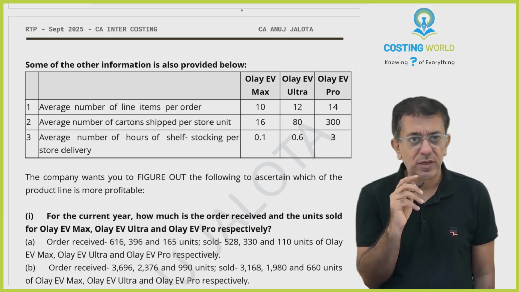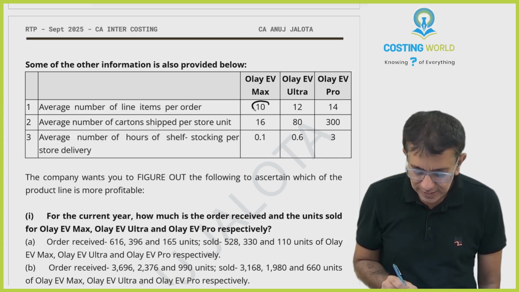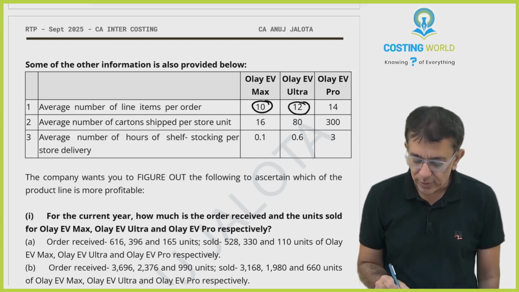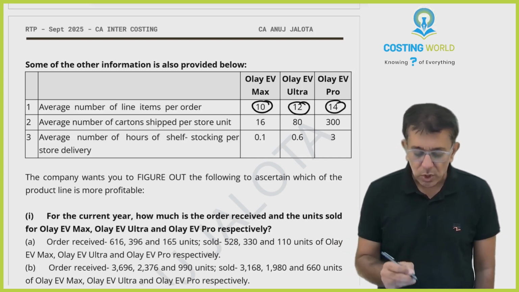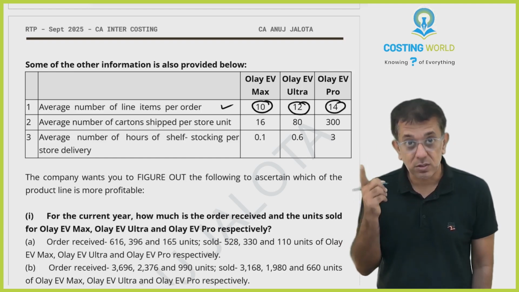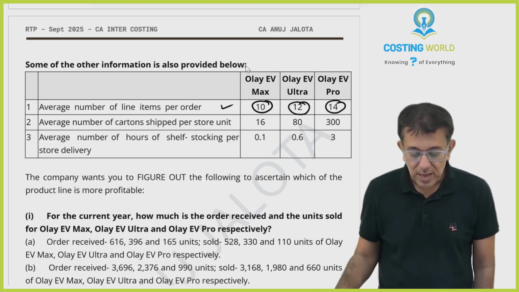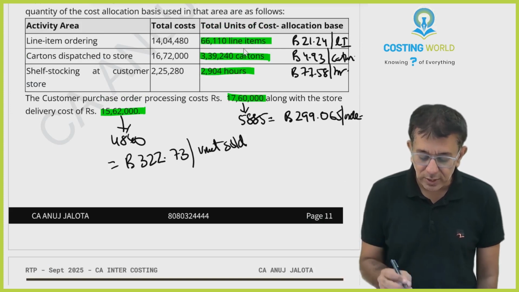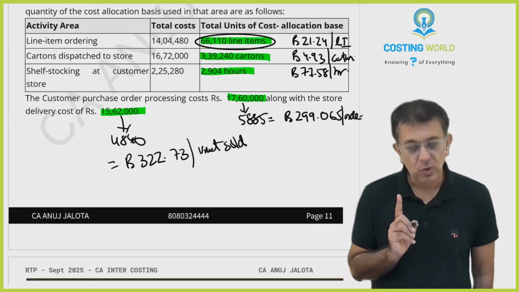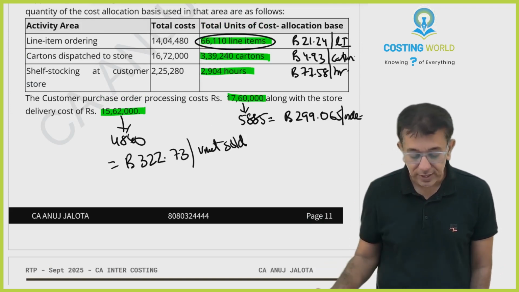That is one order. In one order, there are 10 line items. Okay. Over here, there are 12. Over here, there are 14. You can multiply this data by number of orders. Okay. And then if you try to total, it should be coming to 66,160. Okay. It should be coming to that.